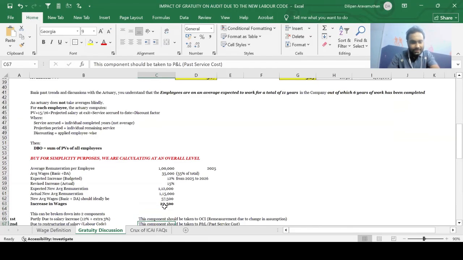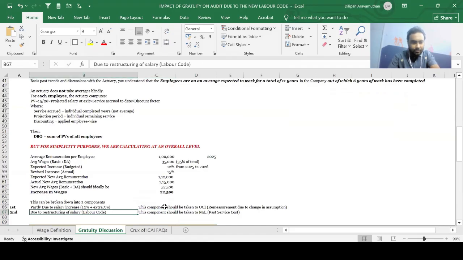So that is what I've exactly said here. First, the salary increase of 12% plus the extra 3%. This component should be taken to OCI because this is due to change in assumptions. This should go as a remeasurement item in OCI. I hope that is very clear. Second, the restructuring of salary, that is making this 50% of the total remuneration. This should go to past service cost in P&L because this is on account of the new labor code which led to a restructuring, and which should be taken to past service cost as per Ind AS 19.